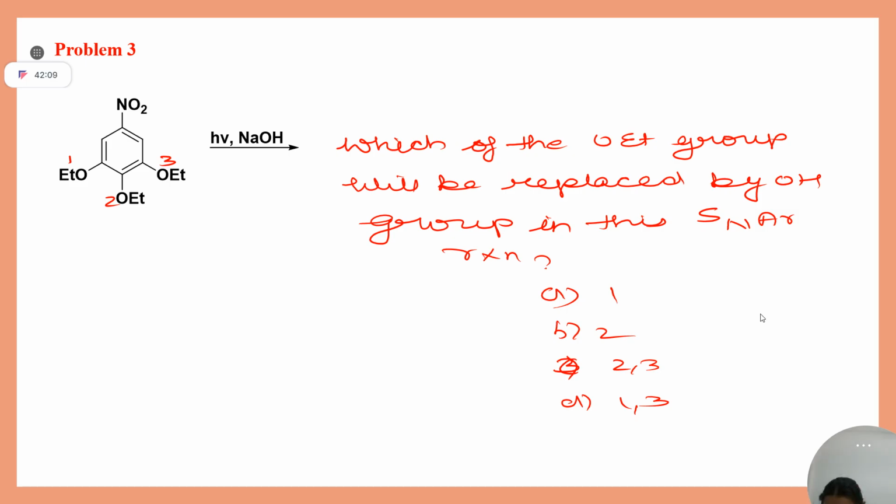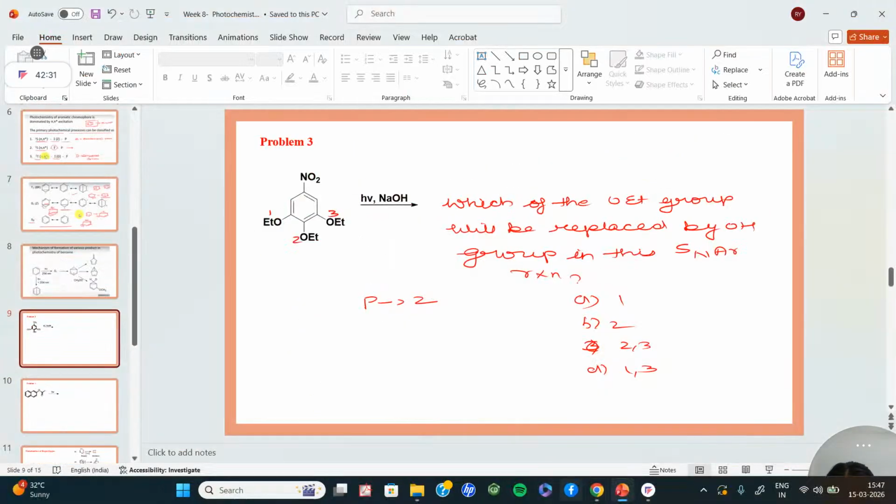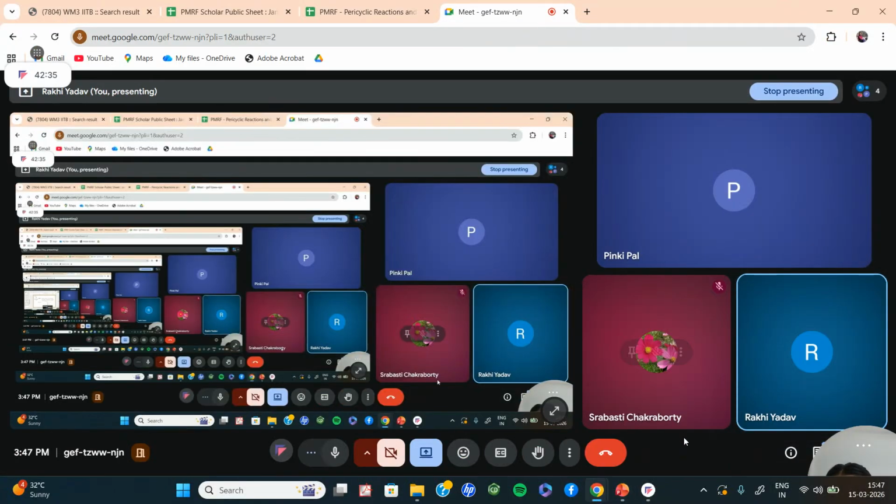Ma'am, number two will be replaced. Okay, so this is Pinky, right? Yes, ma'am. So Pinky is saying OEt number 2 will be the correct answer. Okay. Who are the others present here? Shrabashti, what is your answer on that?